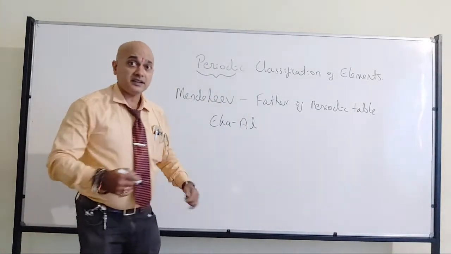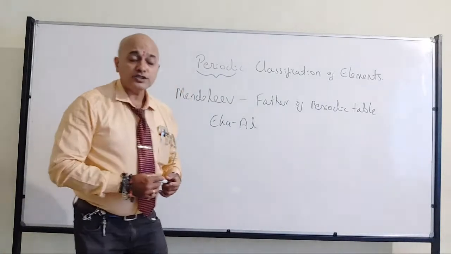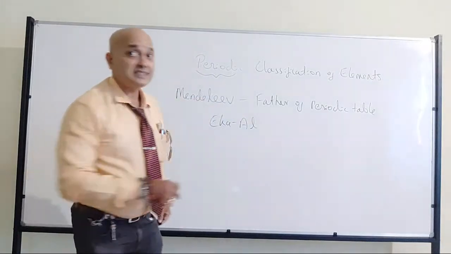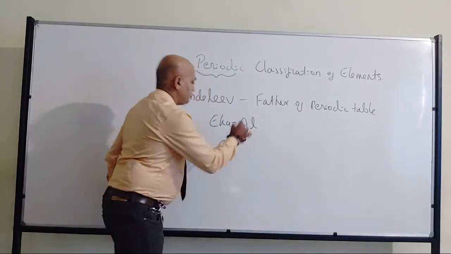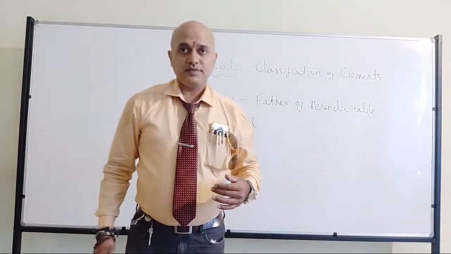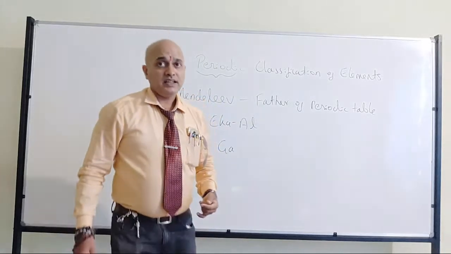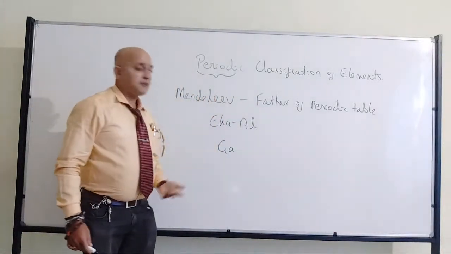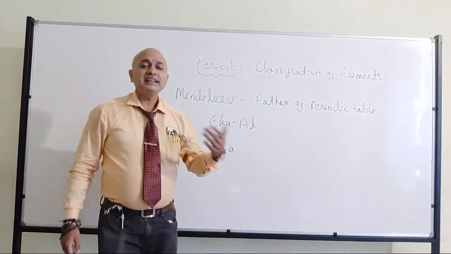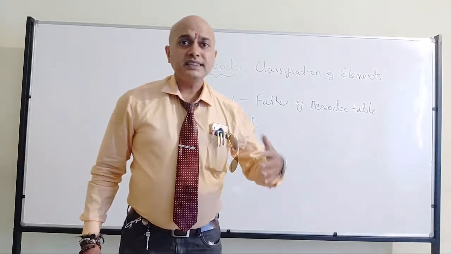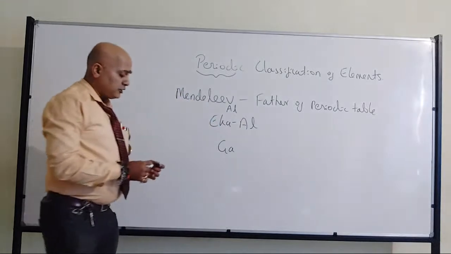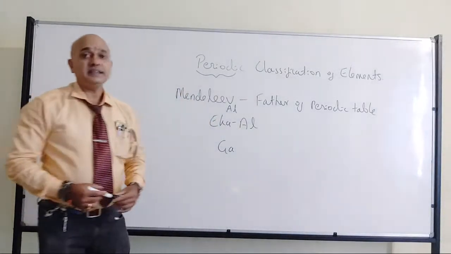Now we know that Eka aluminium is nothing but gallium. Below the aluminium we have gallium. That is a group 13 element. Aluminium is group 13, the boron family I am talking about. Aluminium, gallium. Eka aluminium is nothing but gallium, which is next to the aluminium. Now we know that that is gallium.